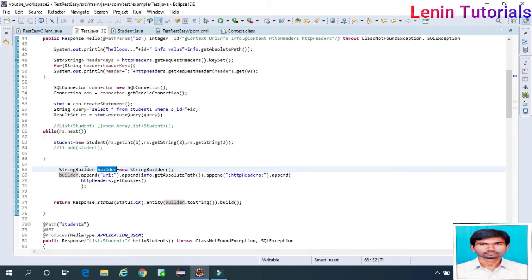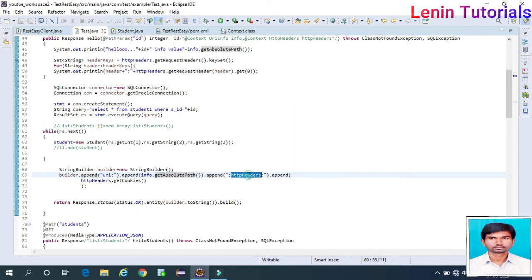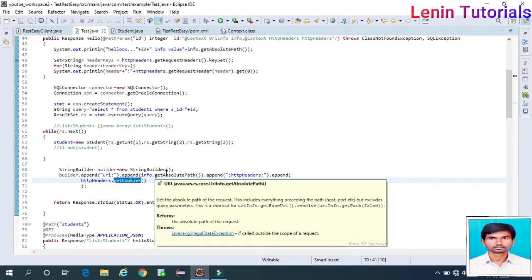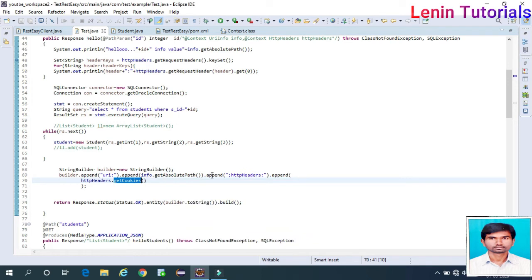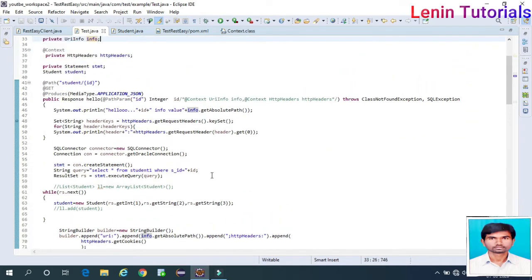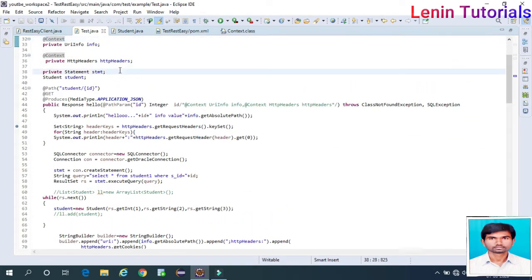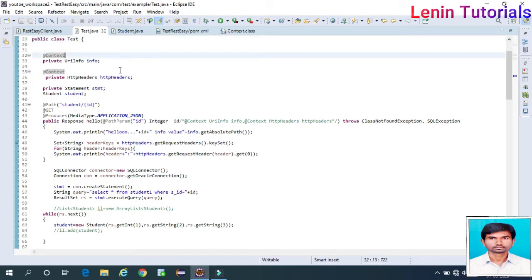Okay, I added all these, and HTTP headers, I'm adding all these to a StringBuilder. In the StringBuilder, builder.append(uriInfo.getAbsolutePath()), and httpHeaders.getCookies(). We'll see whatever information from the headers is there. Then I'm printing only cookies here. Later we'll see one by one. Let it be. Okay, this is one way of using @Context, as class variables. One more is there, we can use it directly here as method parameters.